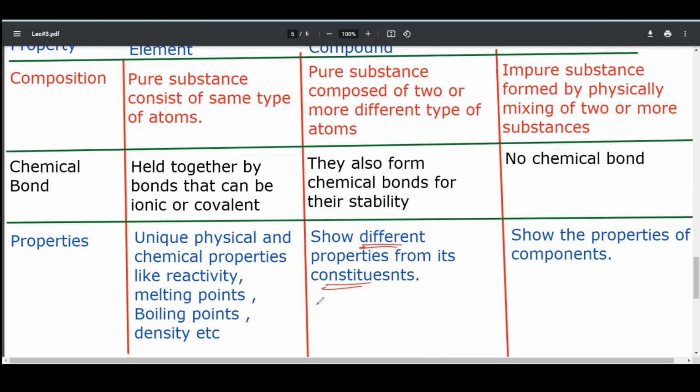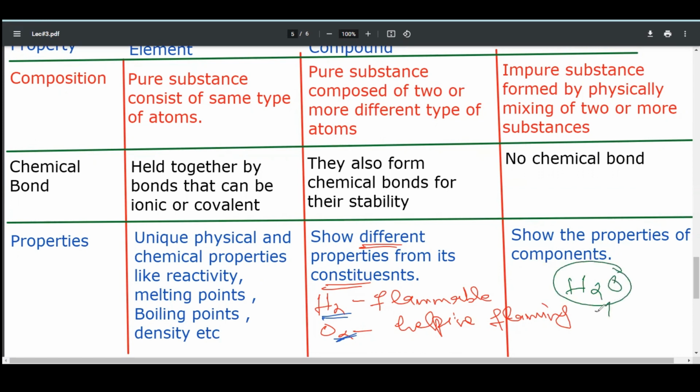Let's give an example. H2, hydrogen, is a flammable substance, while oxygen helps in burning, helps in flaming. When these two substances are combined with each other, they form a compound, H2O.